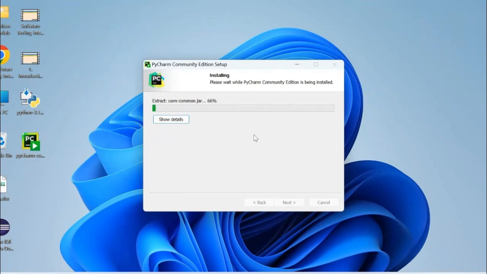It is trying to install the jars. It is installing.